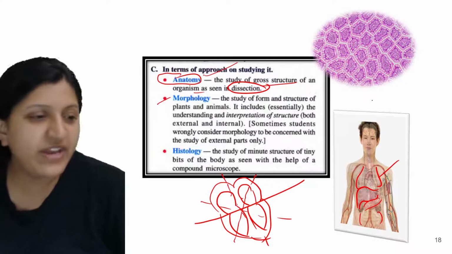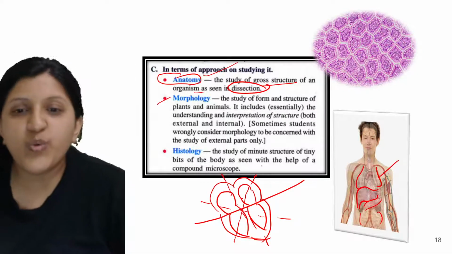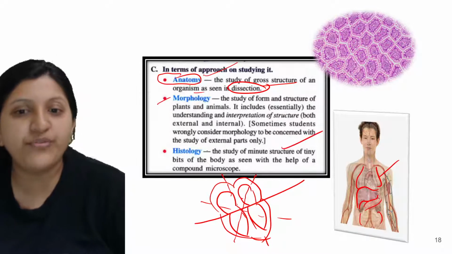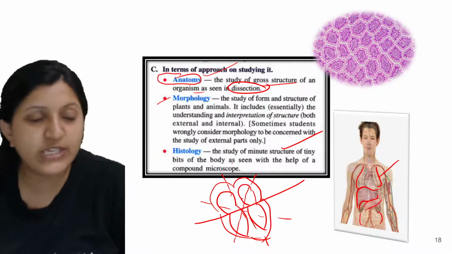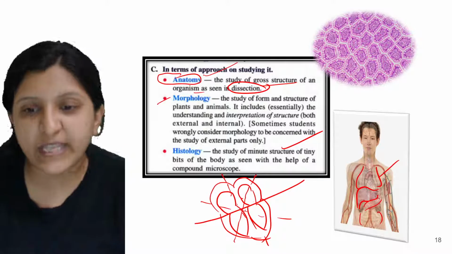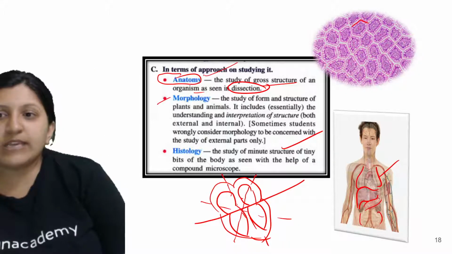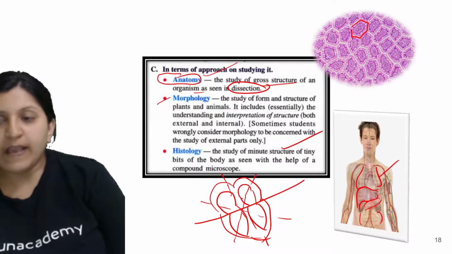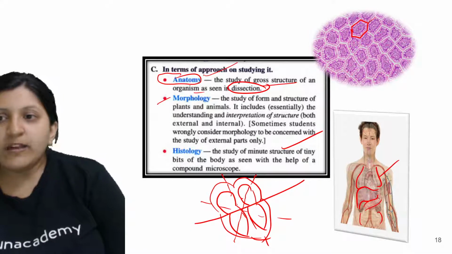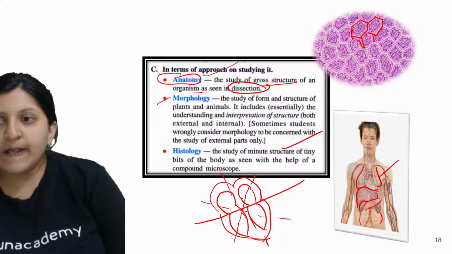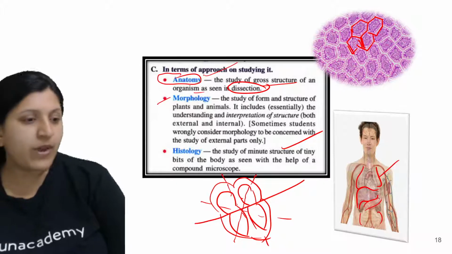There is one more here, histology. What exactly is histology? This is the study of minute structure of tiny bits of the body. What are those tiny bits of a body? You can see here, tissues. In this particular tissue, what you see now is a cell. In the same way you can find this particular structure here.